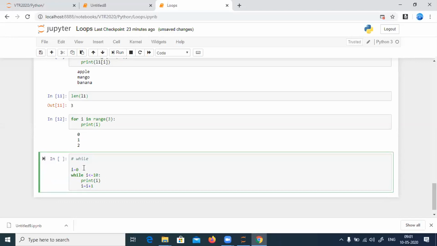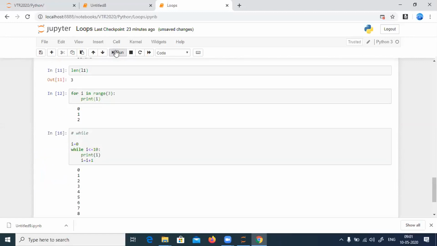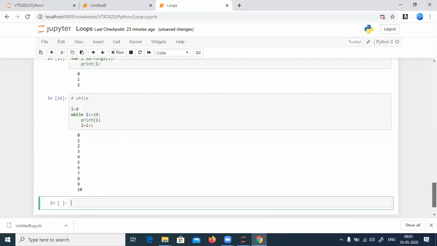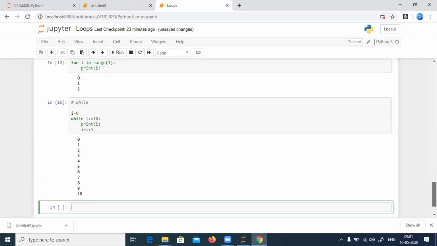So initialization: i is equal to 0. Comparison: i less than or equal to 10. Increment: i equal to i plus 1. That is initialization, comparison, increment. All these 3 happen in a single loop. This is about the while loop. Now I'll try to print it. It says 0, 1, 2, 3, 4, 5, 6, 7, 8, 9, 10. This is about the while loop.